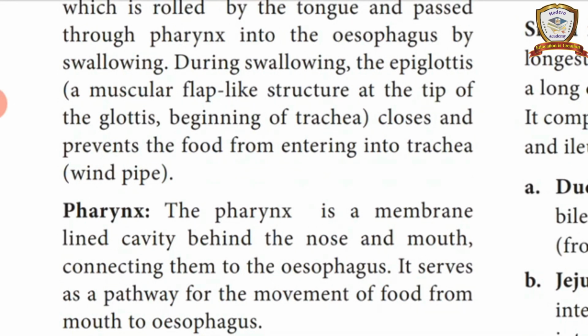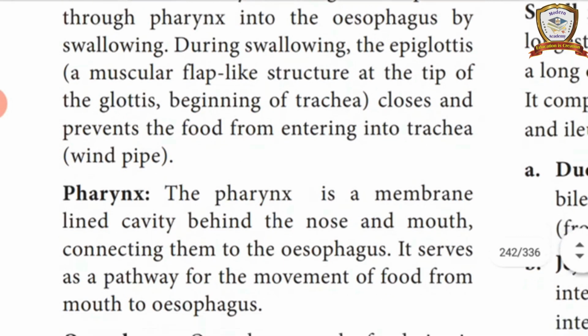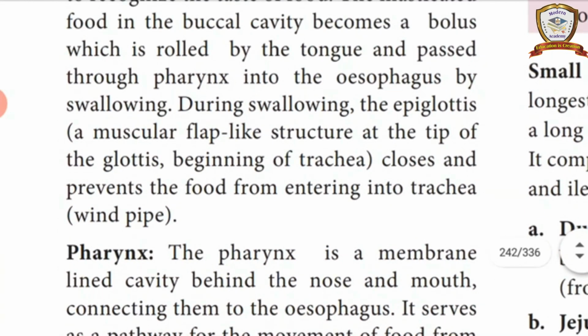In the pharynx region, a muscular flap-like structure is present, where the trachea begins. That is called the epiglottis. What is the work of this epiglottis? It closes and prevents the food from entering the trachea, the windpipe. In the neck region, two pipes are there, the food pipe and the windpipe.